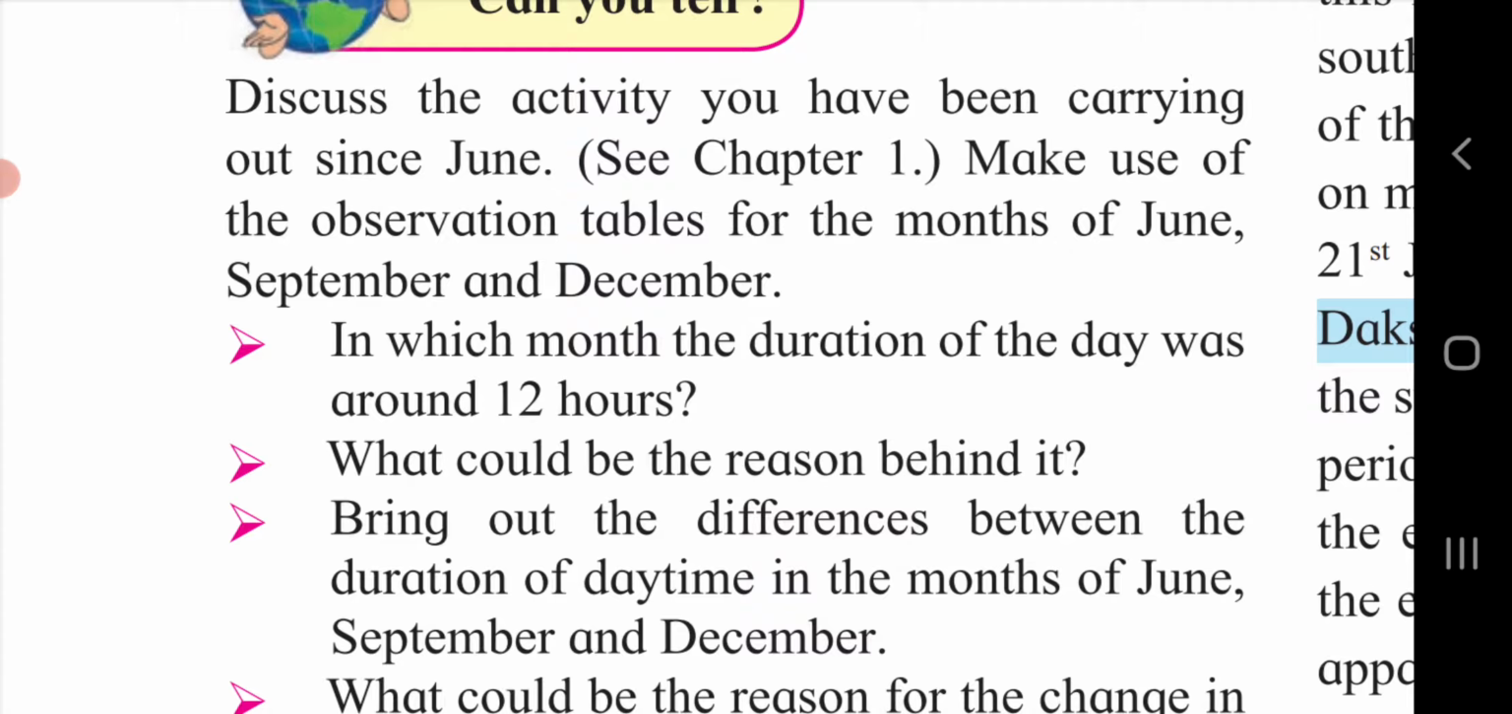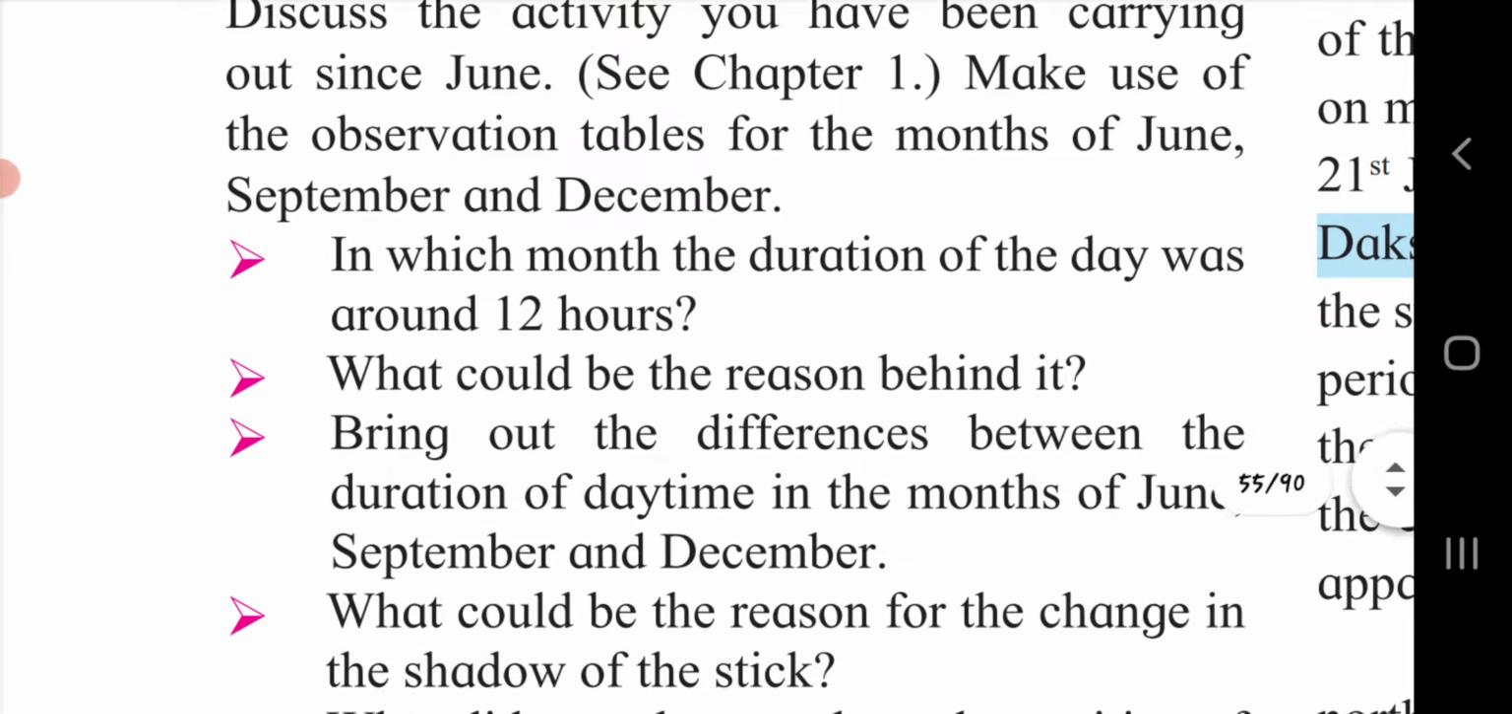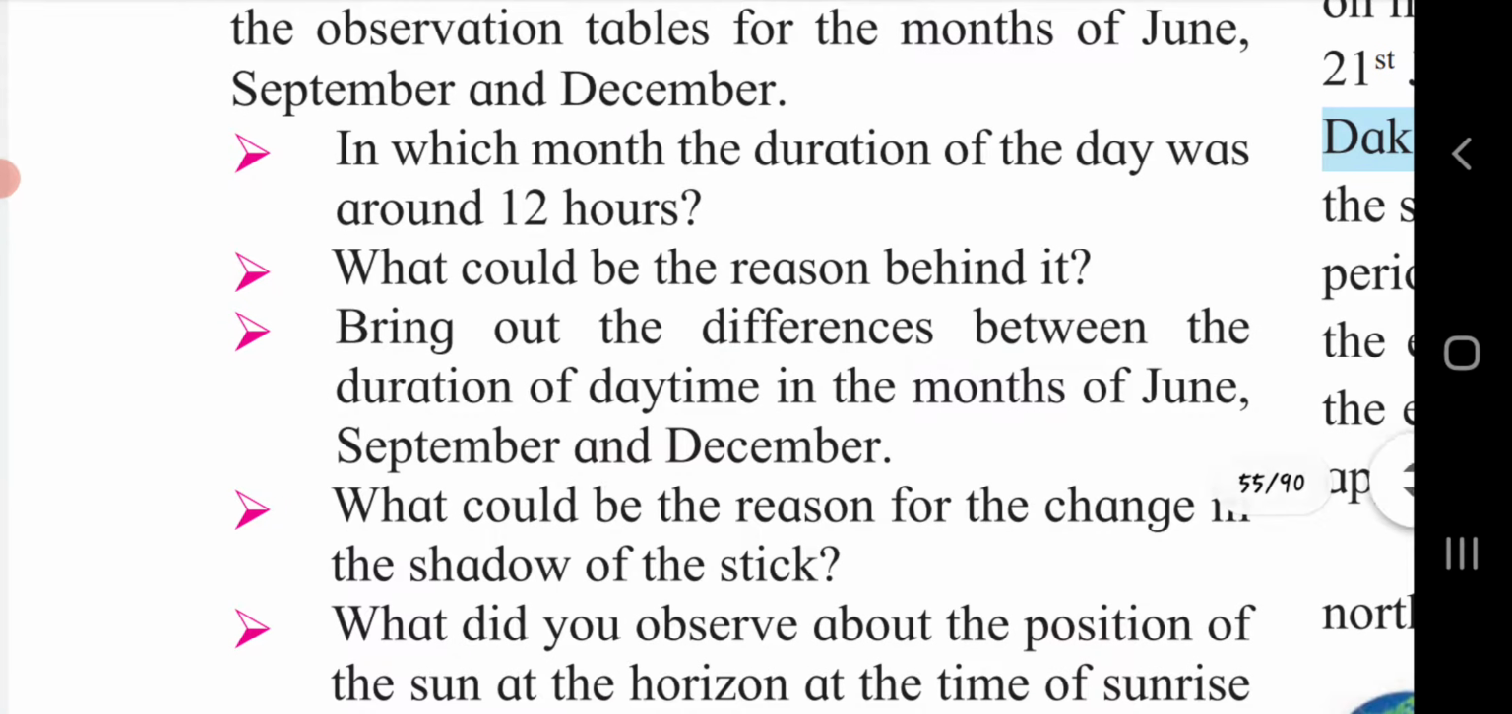Here, in which month was the duration of the day around 12 hours? So your answer will be, the duration of day was around 12 hours in the month of September. What could be the reason behind it? Can you tell the answer? Yes, the 12-hour duration of the days in the month of September could be because the north and the south poles are at equal distance from the sun.